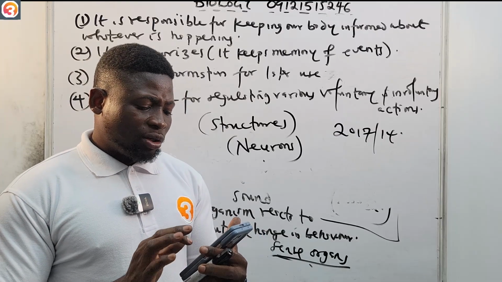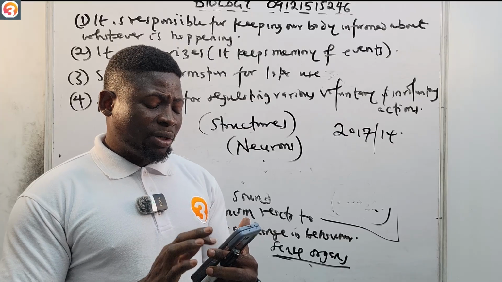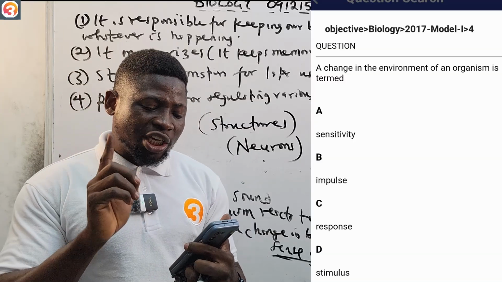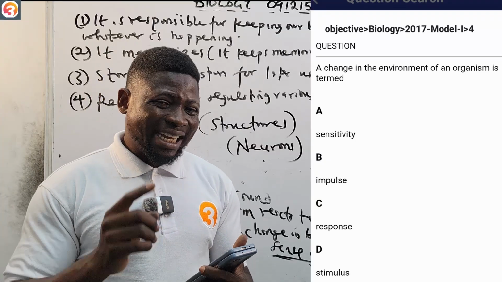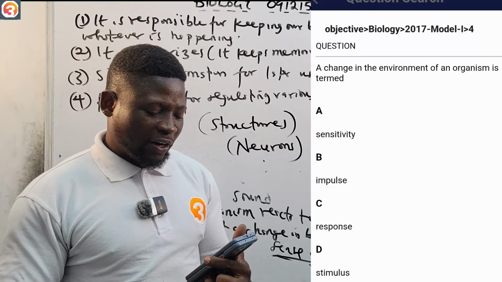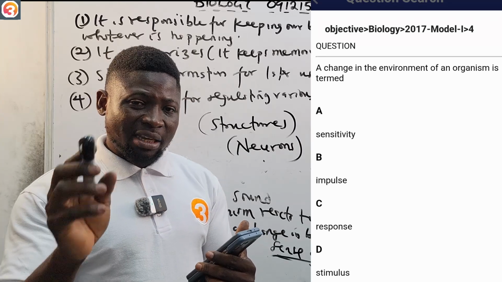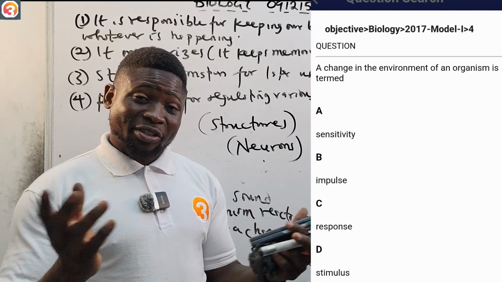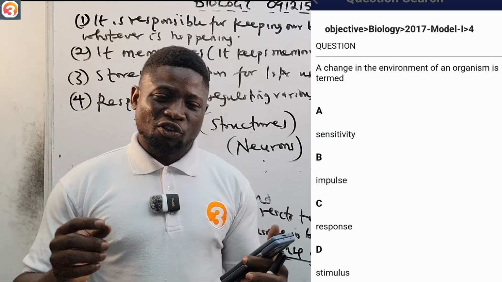Let us see 2017, the same 2017, but number 4. It says that a change in the external environment of an organism is termed as what? A, sensitivity; B, impulse; C, response; D, stimulus. Please tell me the answer in the comment section.